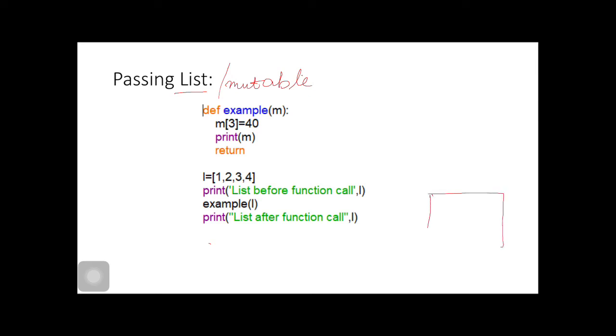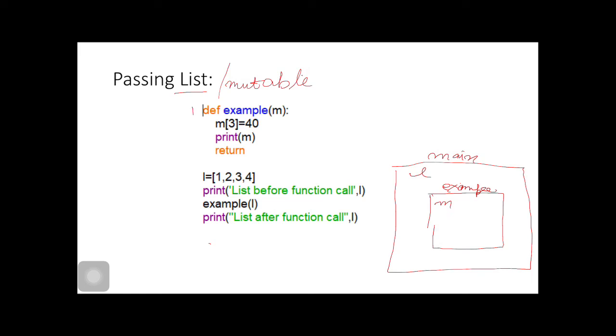Example is a function. What are the variables here? M, only M. And outside example we have variables, we will call it the main function. What do we have here? L variable, only L, right?